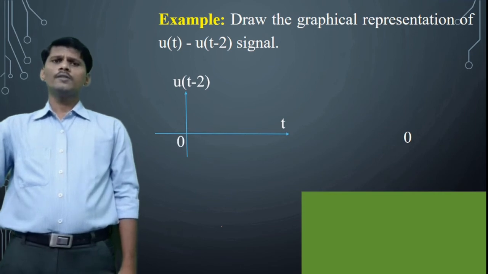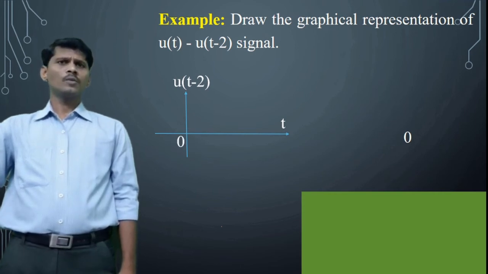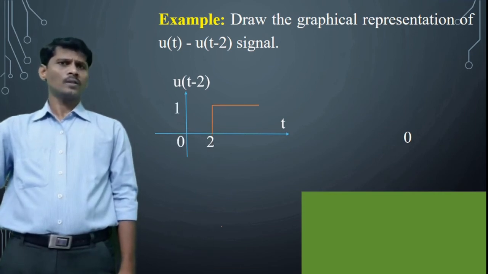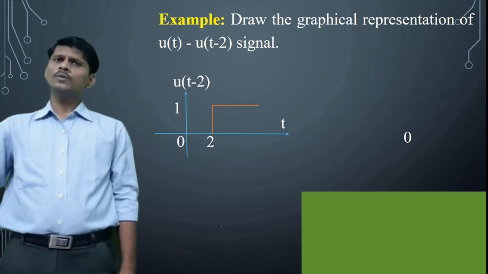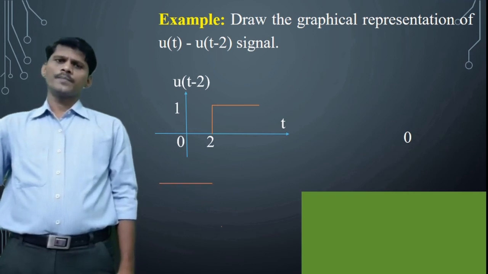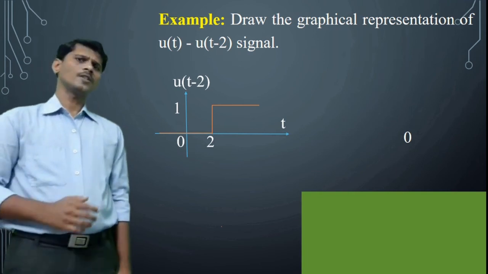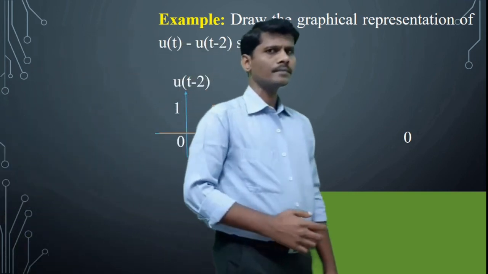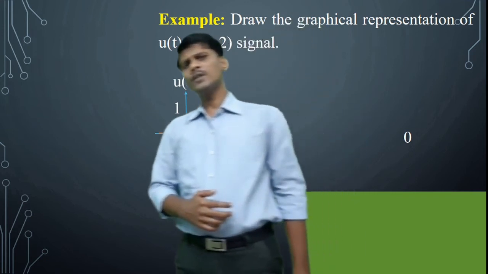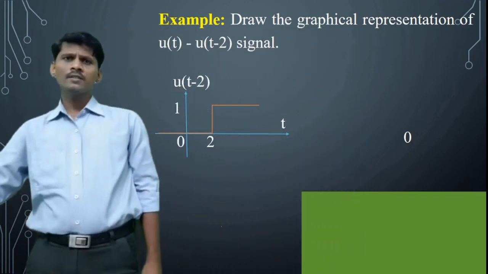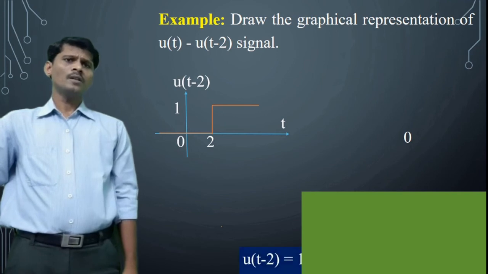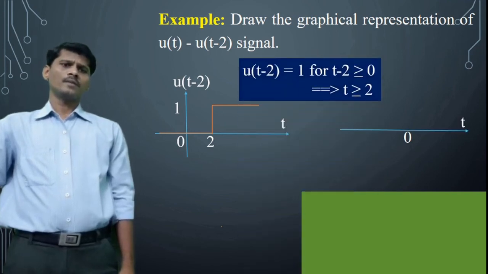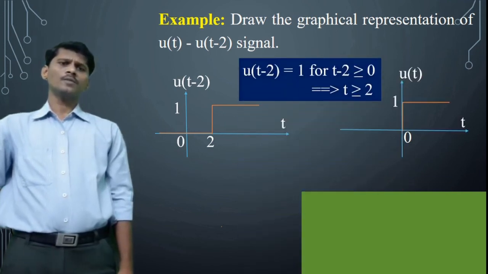Using the definition, u of t minus 2 is equal to 1 for t greater than or equal to 2, and this is its graphical representation. What is the graphical representation of u of t? That is the basic definition of unit step signal, and this is the graphical representation of u of t.